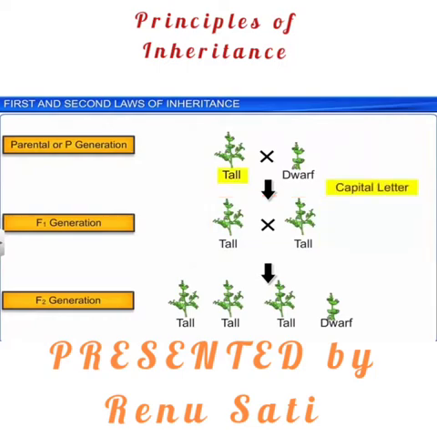All those characters which are dominant are represented by a capital letter, while the characters which were recessive were expressed by a small letter. So in this case, for tallness, capital T, capital T. For dwarfness, small t, small t.